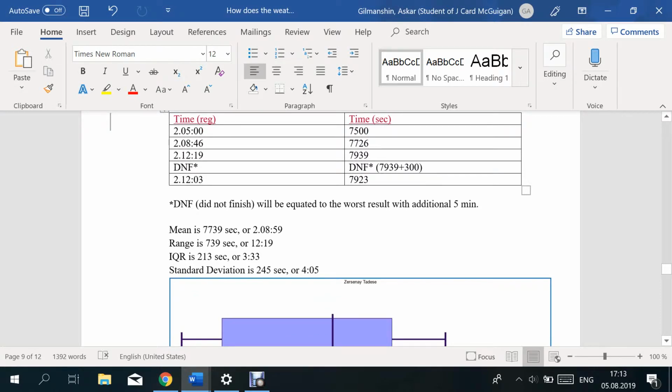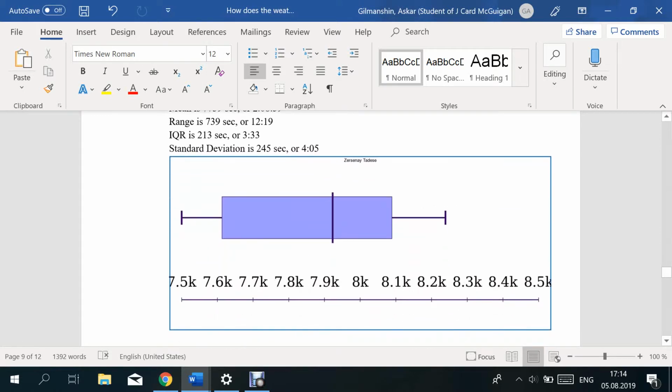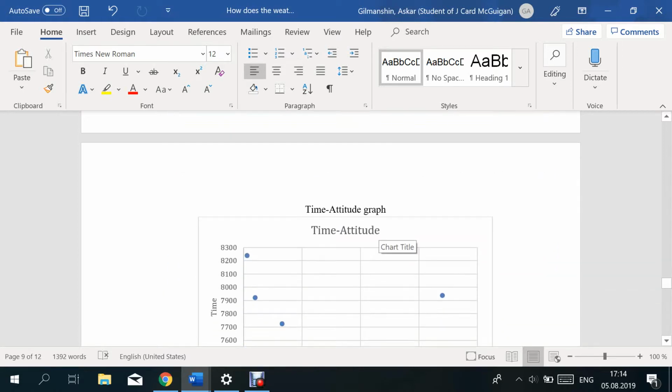The mean equals 2 hours, 8 minutes and 59 seconds. The range between the best and the worst is 12 minutes and 19 seconds. The interquartile range equals 3 minutes and 33 seconds, and the standard deviation is about 5 minutes. Actually, it's still a good result for a top athlete, but it's not as good as Eliud Kipchoge's runs. And you can see it's just a bit larger range in comparison to Eliud Kipchoge, but it's still very good for marathon runs.